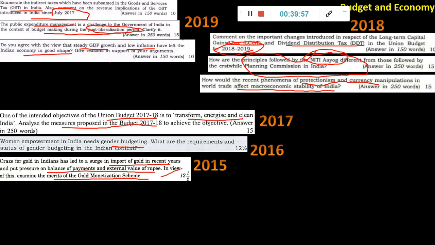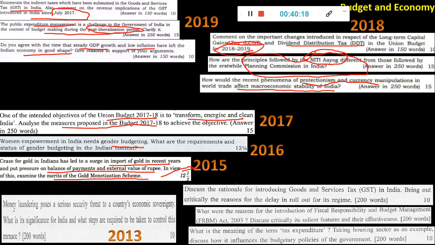So directly, as I told, 2015, if you see in the previous slide, Make in India was asked, Jan Dhan Yojana was asked, gold monetization is asked, Skill India is asked. Every scheme which came in the news, they have asked it. But if you see the recent years, schemes are fewer. So it all depends on the mood of the question paper setter that year.